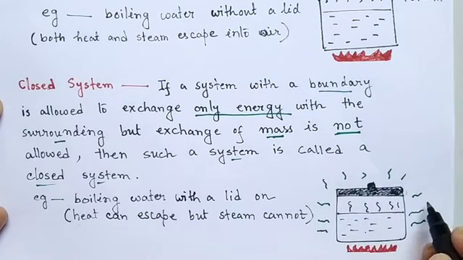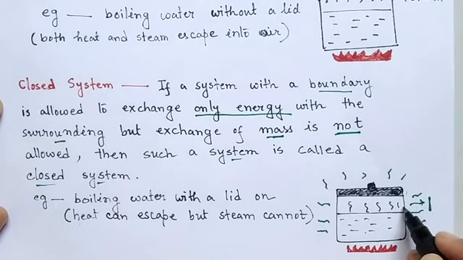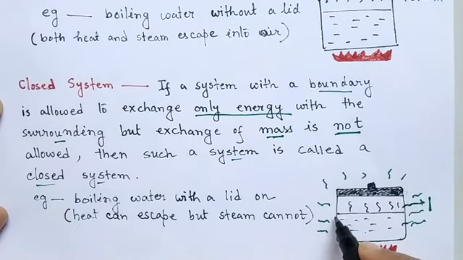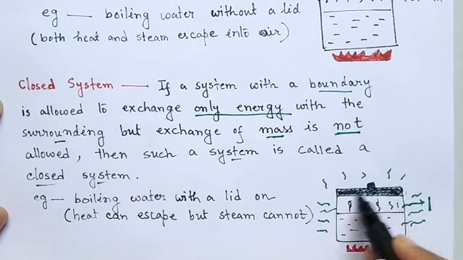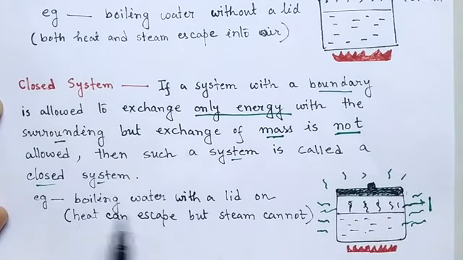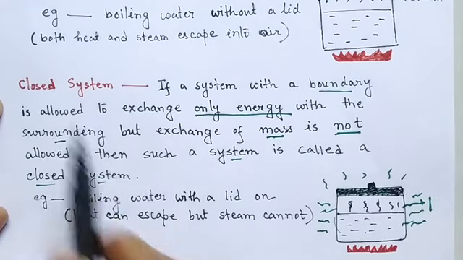So suppose if you put your hand over here, then you will feel hot, that is the heat which is radiating from this closed pot will reach your hands. Okay, but no water or no steam can come out of this pot because we have a lid put on it. So the boiling water with the lid on will form a closed system.